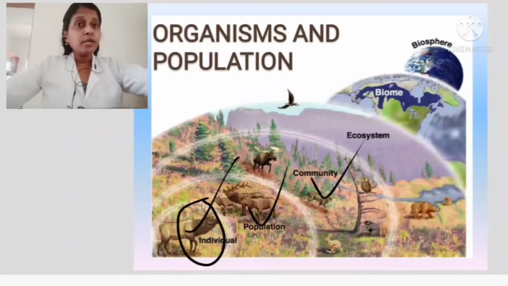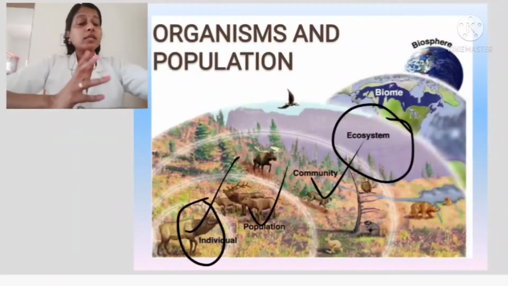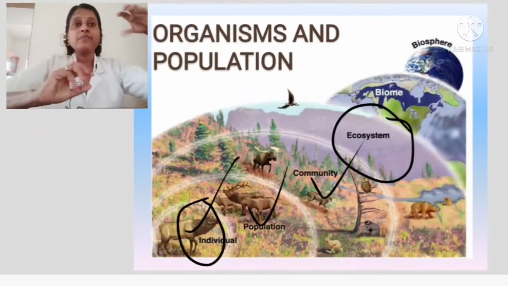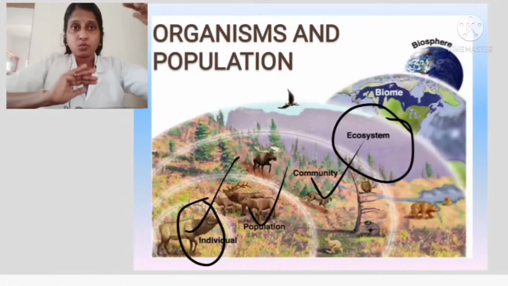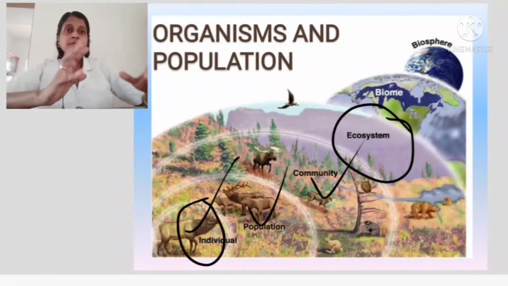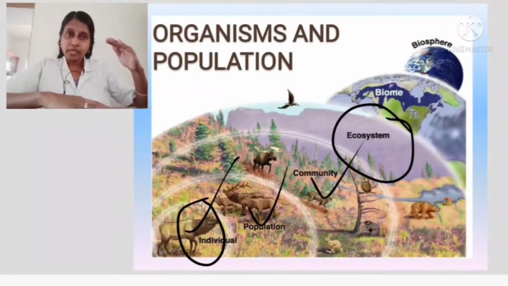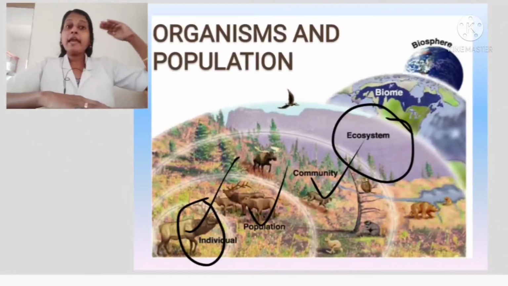Now when this community interacts with the abiotic factors. What are the abiotic factors? I told you, air, water, soil are all abiotic factors. When they interact with them, they form an ecosystem. What are they forming? Ecosystem. So as you go higher, the number increases. Okay. So organism, population, community, ecosystem.